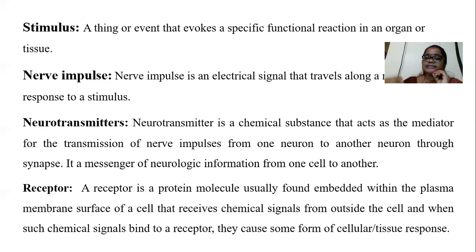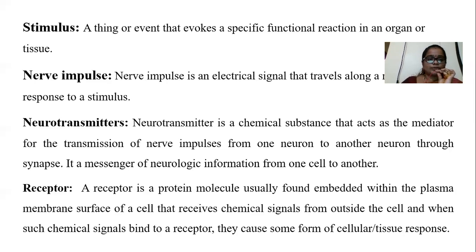So information is nothing but a kind of electrical signal. That electrical signal travels along the nerve fibers in response to a stimulus. That is known as a nerve impulse. A nerve impulse is nothing but a signal. Whenever your body is exposed to any stimulus, there is immediately a production of electrical signals in our neuron. That signal travels along our nerve fiber and reaches our brain region. That is known as nerve impulses.